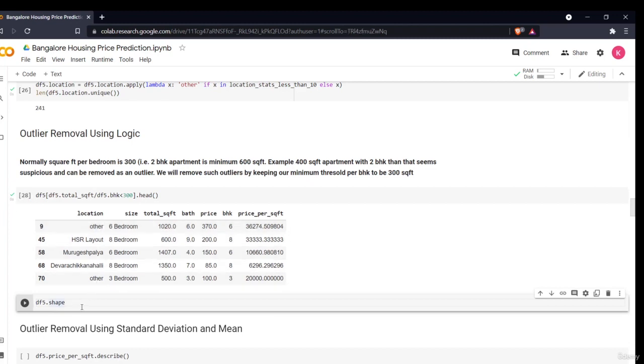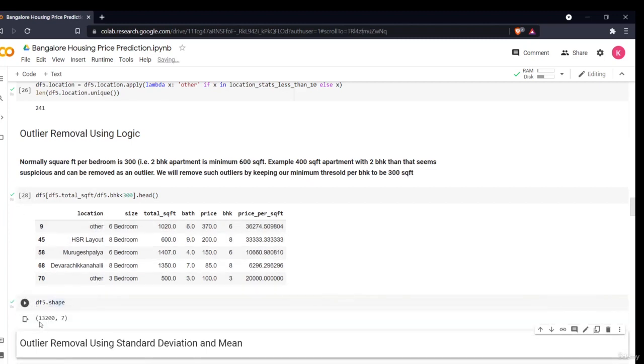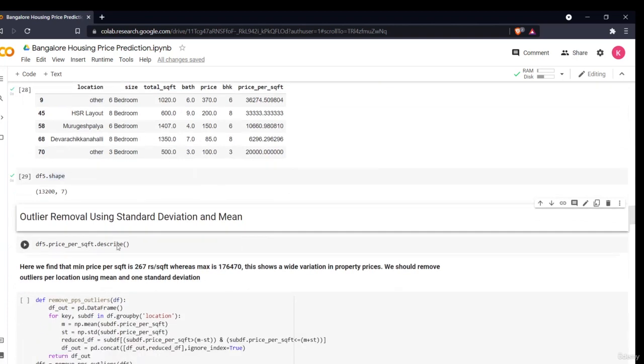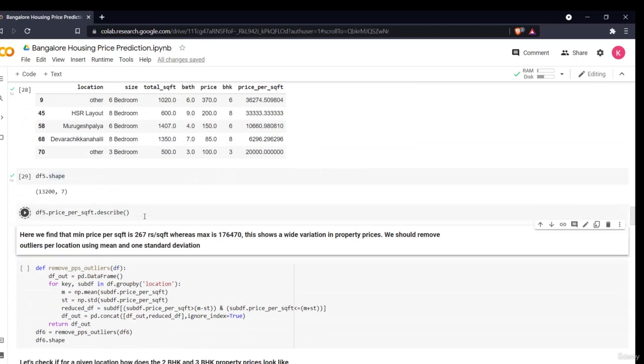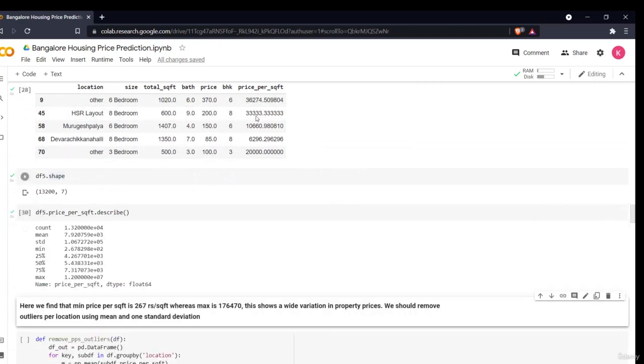Then we'll see the shape of our data set. Now 13,200 rows are left with 7 columns. So this is a very simple domain logic for removing an outlier. Now what we'll be doing, oh, okay, I have not done this. We'll just describe the price per square foot. We are describing the new feature which we created, to see the count, the mean, the maximum of that.